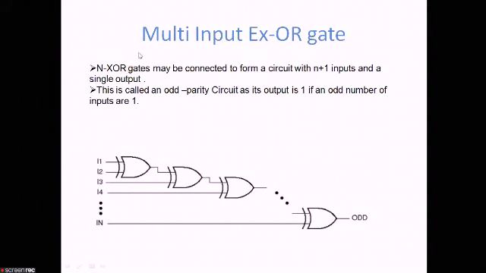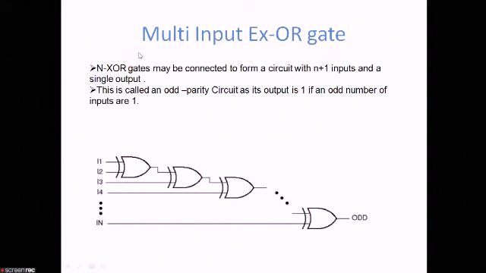Now let us move to the ICs that are commonly used, that is the TTL ICs and the CMOS logic ICs. I think all of you know the full form of TTL, that is transistor-transistor logic. Already it was discussed in the previous lectures. And CMOS is complementary metal oxide semiconductor logic. So these are the numbers of the ICs and their purposes, that is, how many gates are there.